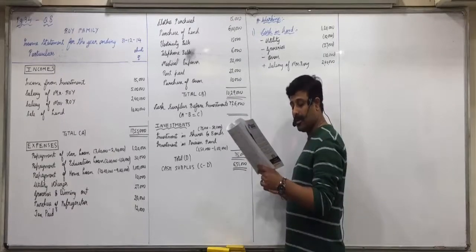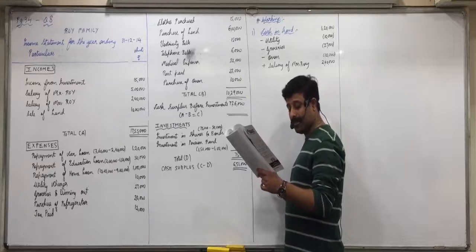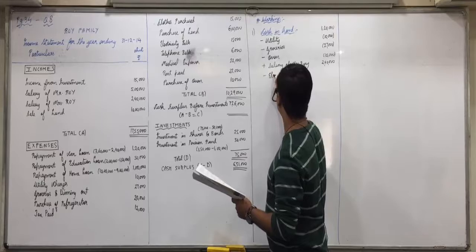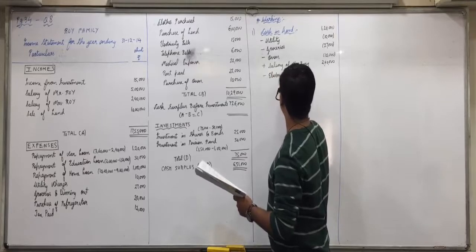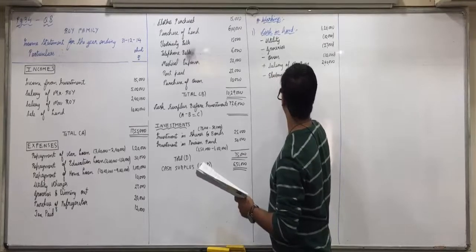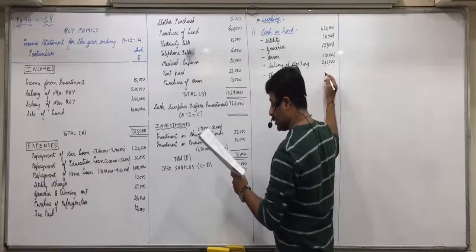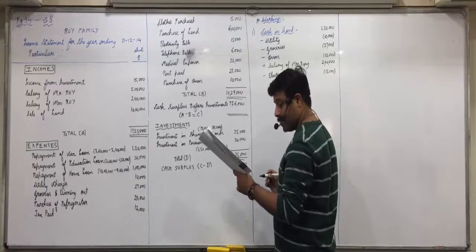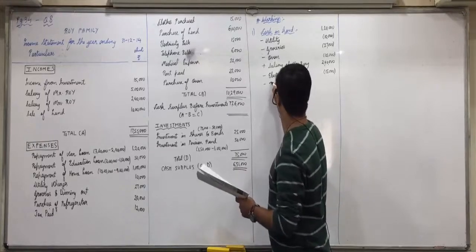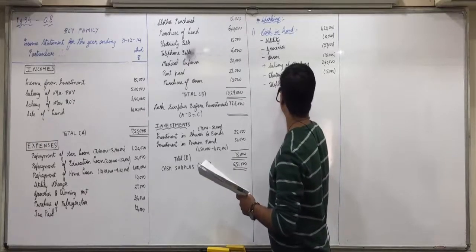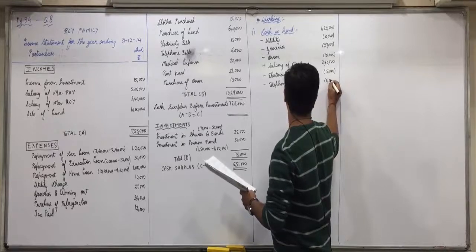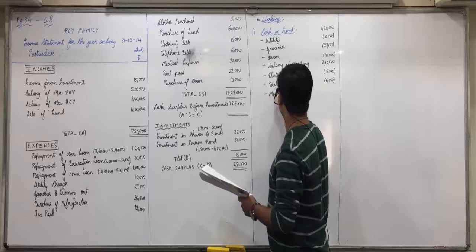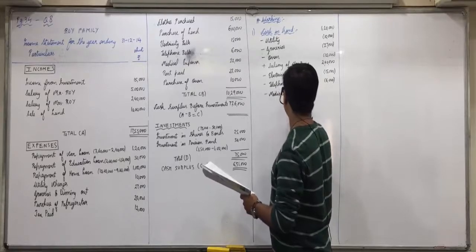Land has been sold in check, received, purchased also in check. Electricity bills, 15,000 is paid in cash. Telephone bills, 6,000 is paid in cash. Medical expenses, 22,000 are paid in cash.